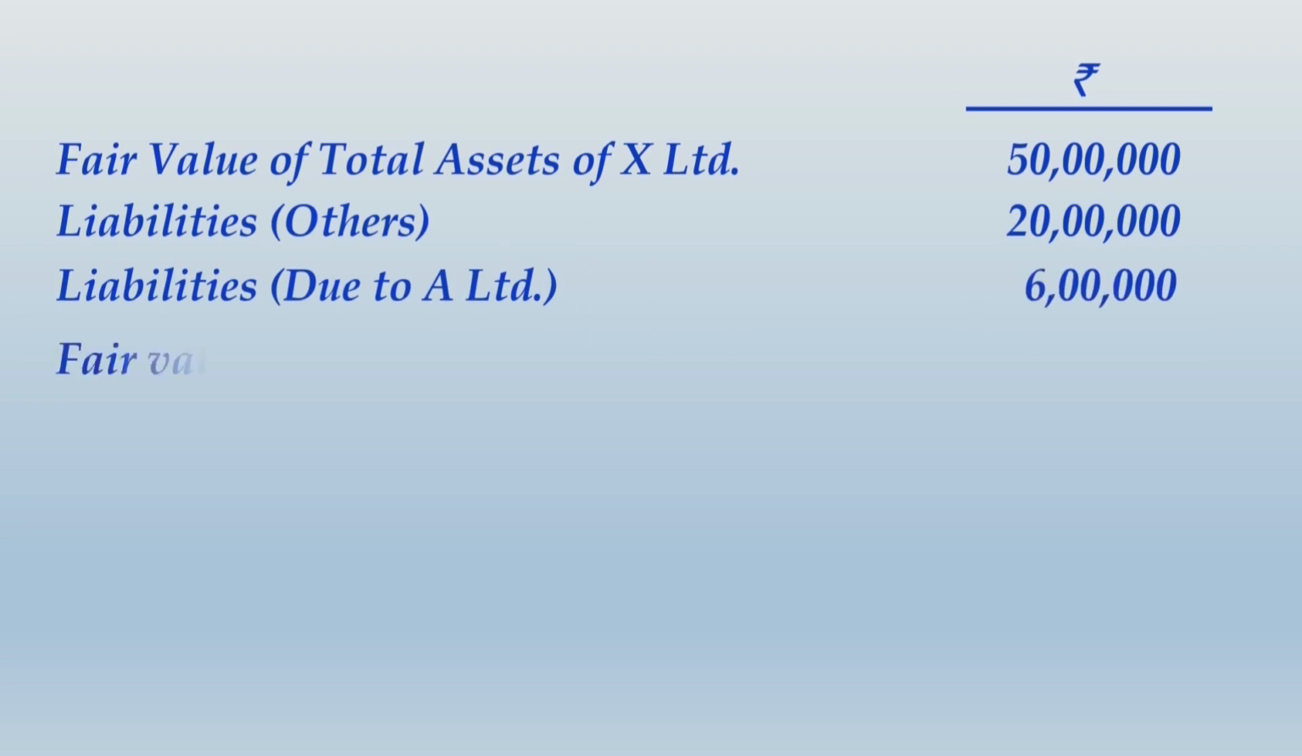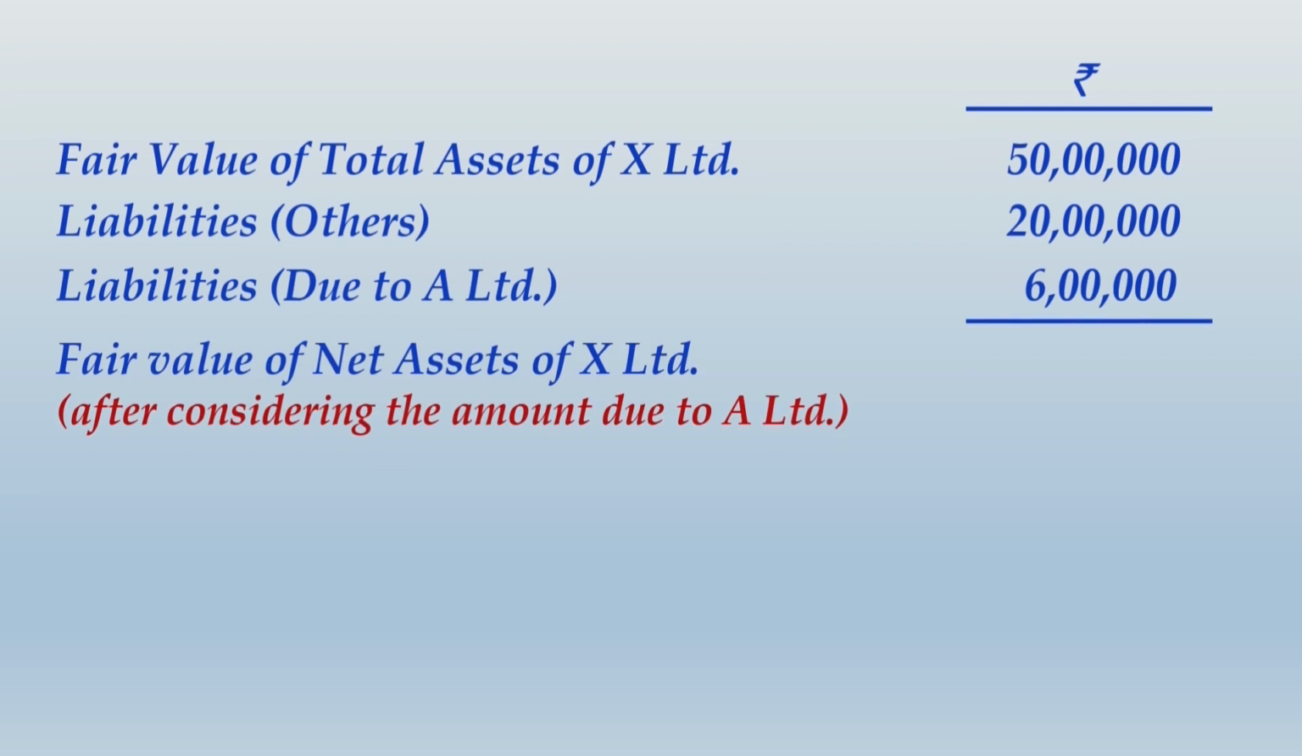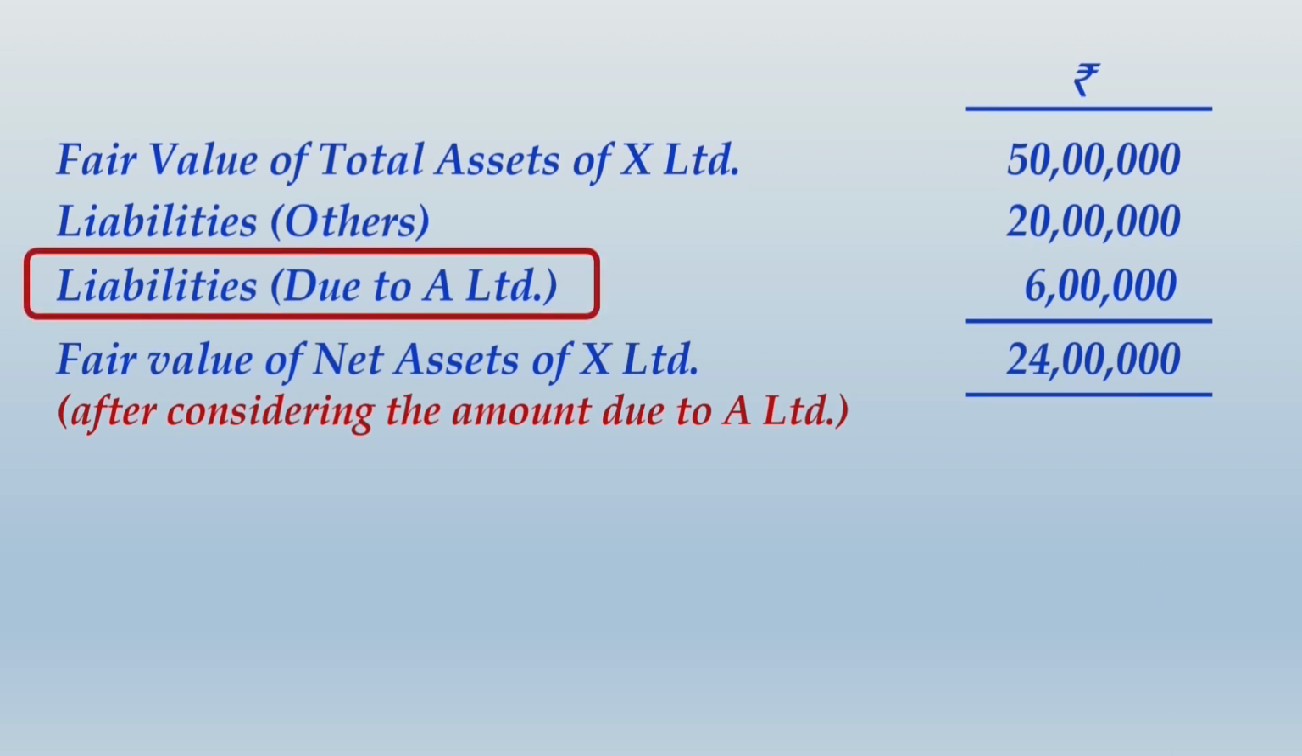So if you again calculate, you will find that the net assets of X Limited will be 50 lakhs minus both of these liabilities. That means 50 lakhs minus 20 lakhs minus 6 lakhs, it will come to 24 lakhs. However, you know one thing, that A Limited is not interested in taking over this liability, correct? So A Limited is not going to take up the amount that represents an outstanding out of a pre-existing relationship, that will be settled separately.